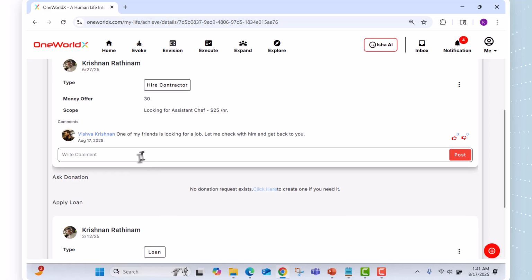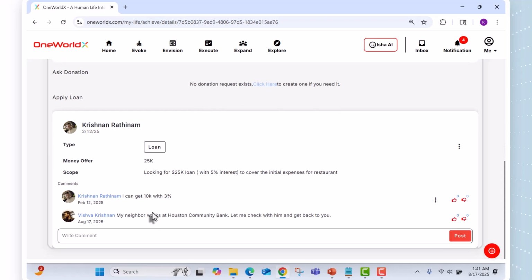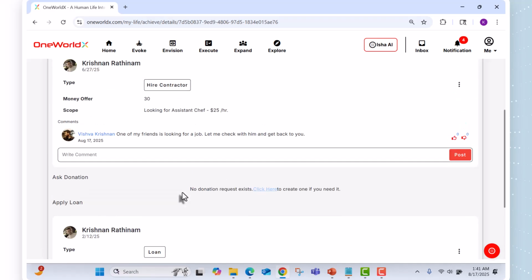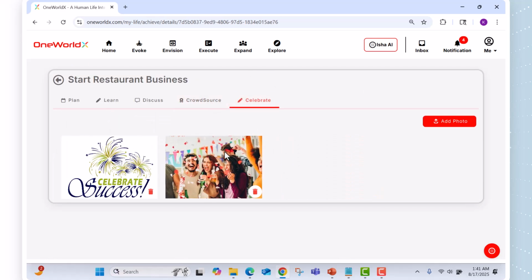Again, I just wanted to make sure that as One World X, we are not facilitating any financial transaction, but this is something where somebody in your network can help by pointing you to the right point of contact or persons. That's the whole purpose of this. And once you are in the process, celebrating with your friends, you can post the images here, so it all keeps you motivated, right?